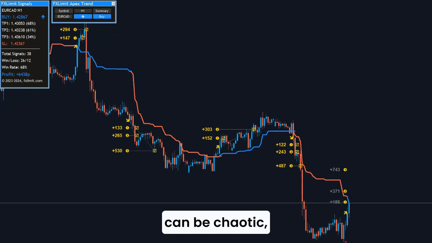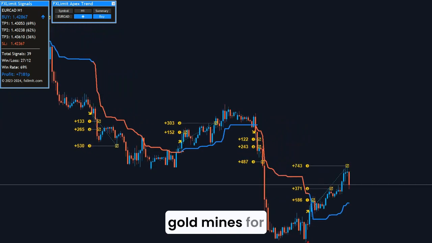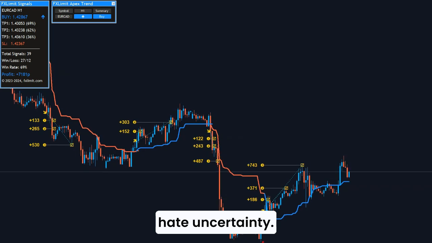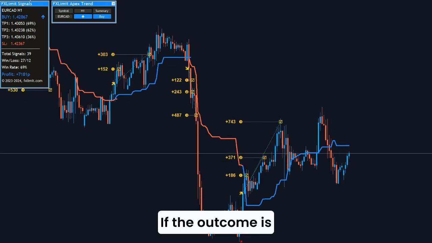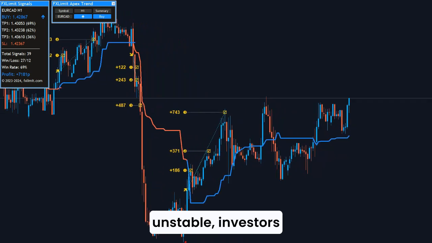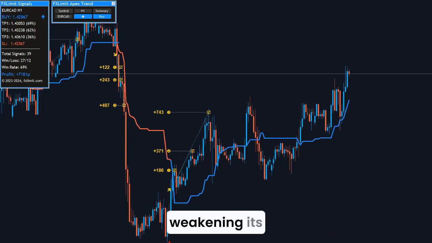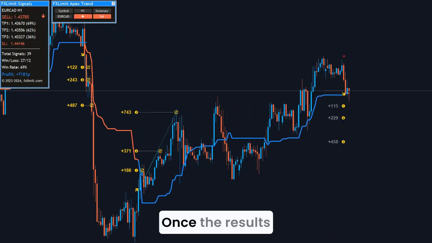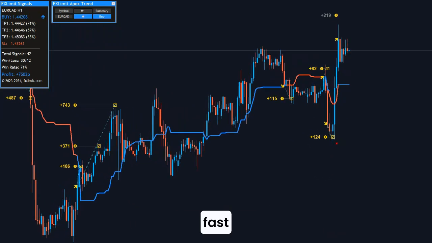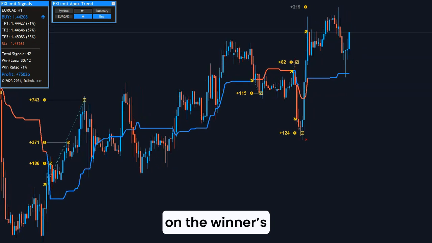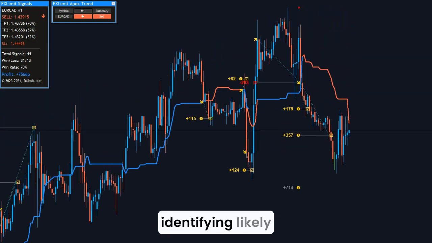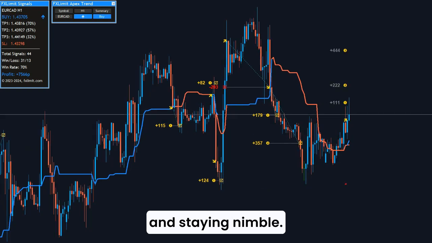Next, we have elections. National elections can be chaotic, but they're also gold mines for currency movement. Leading up to an election, markets hate uncertainty. If the outcome is unclear, or if a candidate is seen as anti-business or unstable, investors may pull money out of that country, weakening its currency. Once the results are in, the market often reacts sharply, either recovering fast or plunging further, depending on the winner's policies. Smart traders prepare ahead of time, identifying likely scenarios and staying nimble.